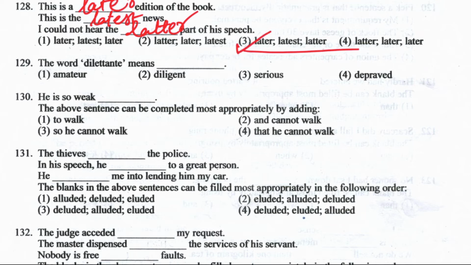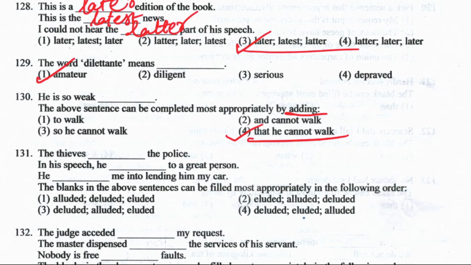Question number 129. The word dilettante means what? Amateur, diligent, serious, or depraved. The right answer is amateur. Next is question 130. He is so weak dash. The above sentence could be completed most appropriately by adding what? So we have to just complete the sentence. He is so weak that he cannot walk. Right answer is option number 4.